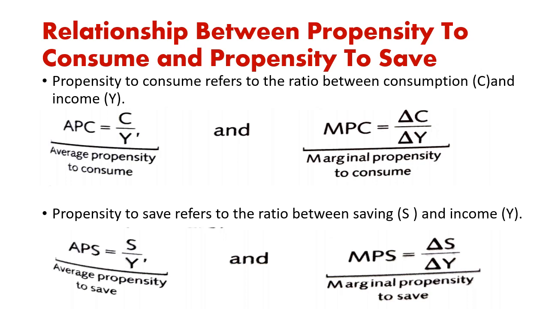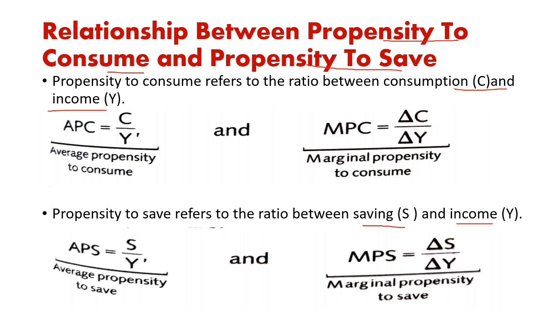Now have a look at the relationship between propensity to consume and propensity to save. Propensity to consume refers to the ratio between consumption and income, whereas propensity to save refers to the ratio between saving and income.